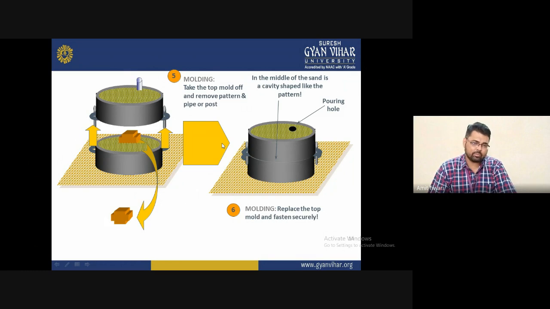With the help of this, you will be able to understand how important casting is. At the sixth step, the molding, replace the top mold and fasten it securely. That is, you remove the upper part of the body, and you will see here these are the inside units like this.